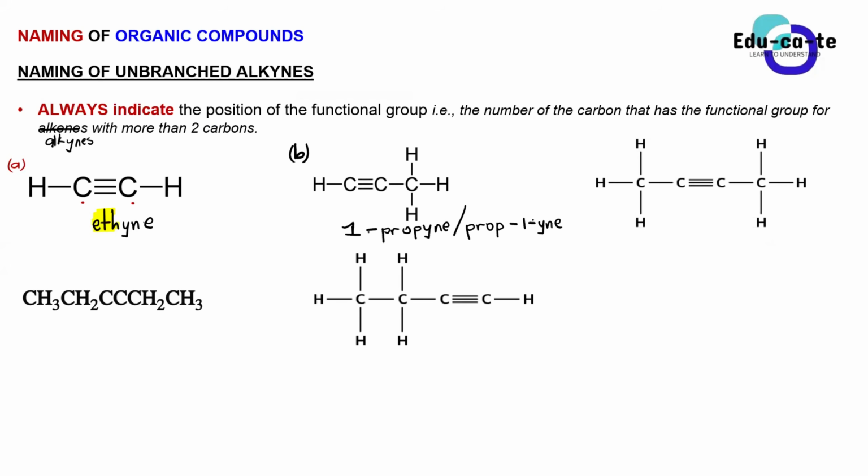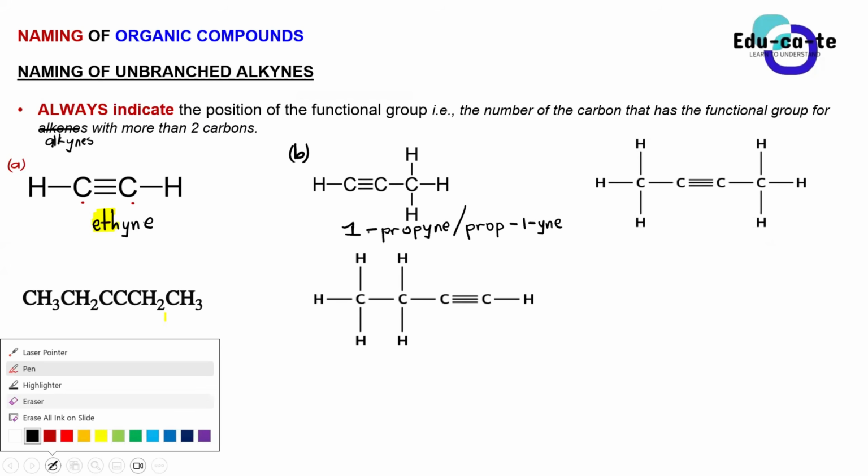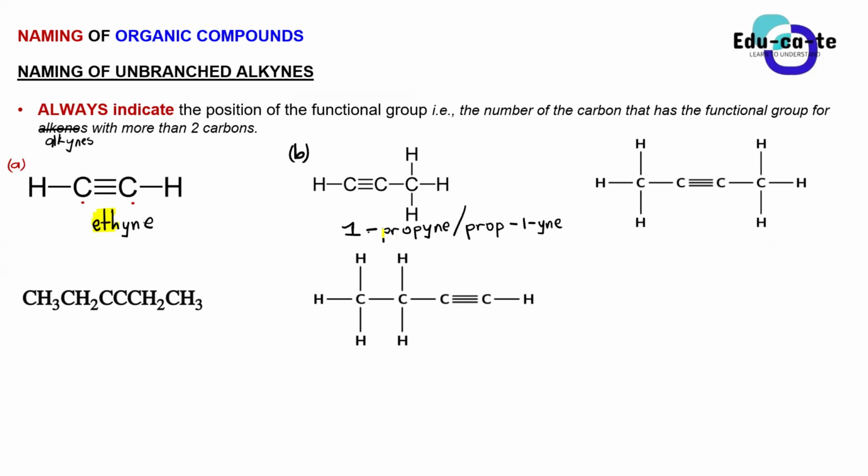So you can say this is prop-1-yne, or you can say this is 1-propine. Don't forget, the prop is telling us that we have 3 carbons in the parent chain. The YNE is telling us the homologous series is alkynes. Then this 1 is telling us that our triple bond is found on carbon number 1, because when we number them from left to right, this is carbon 1, carbon 2, carbon 3. Yes, Sam?